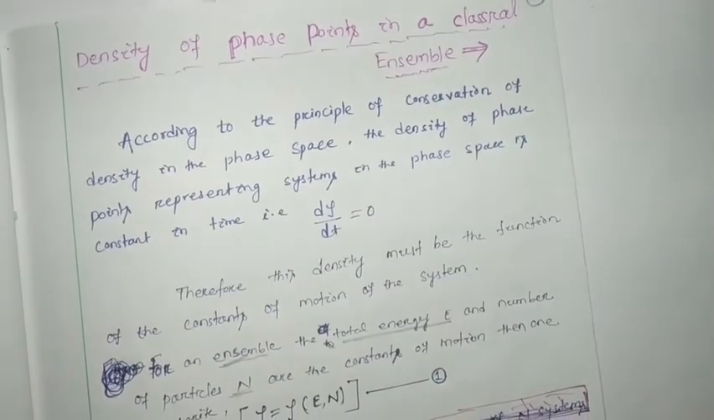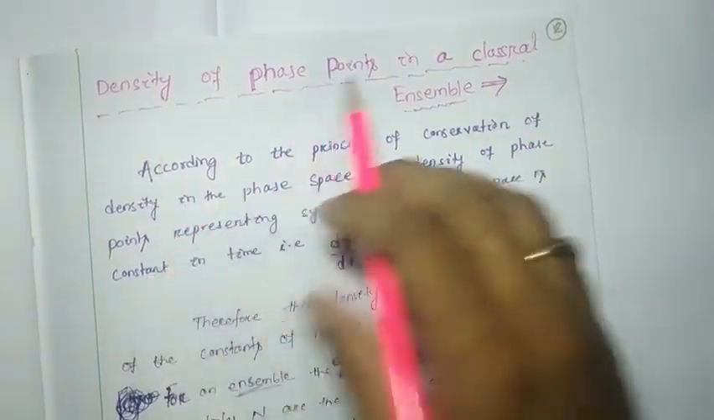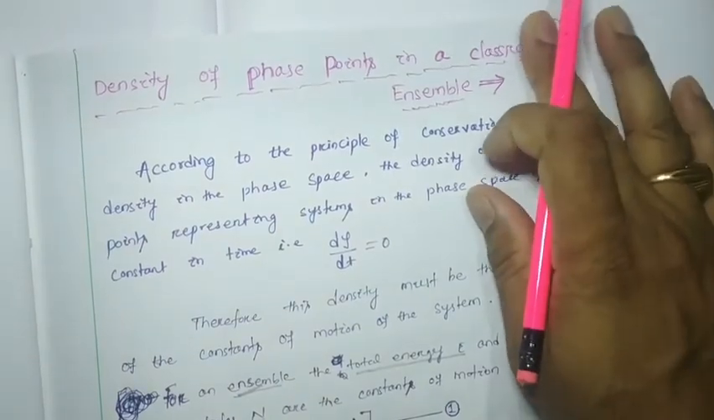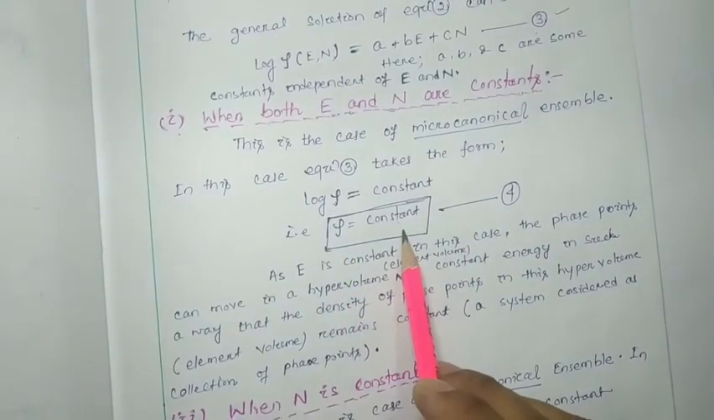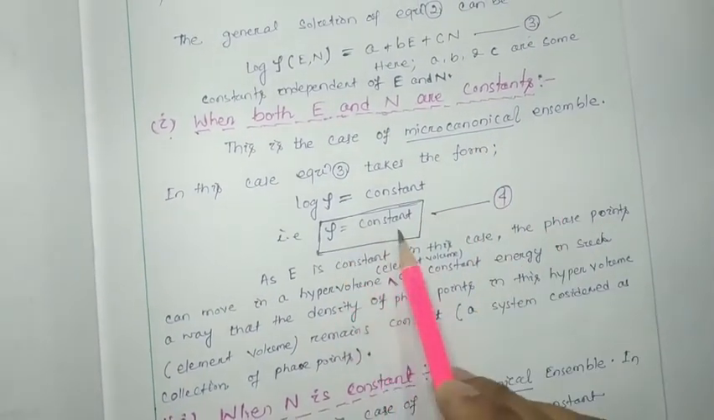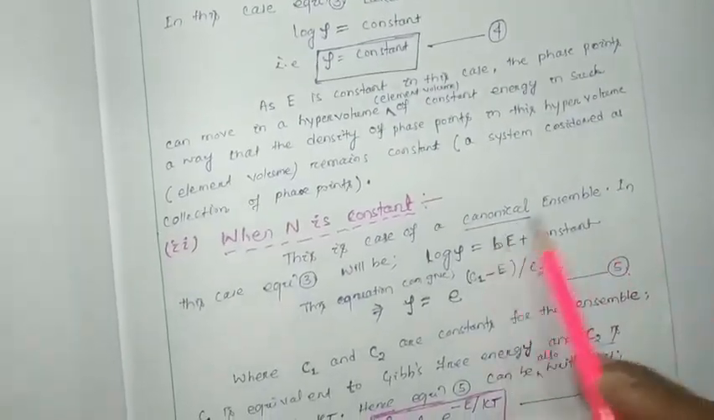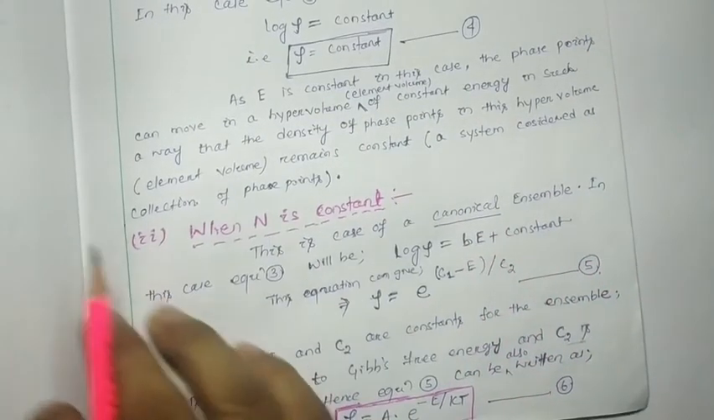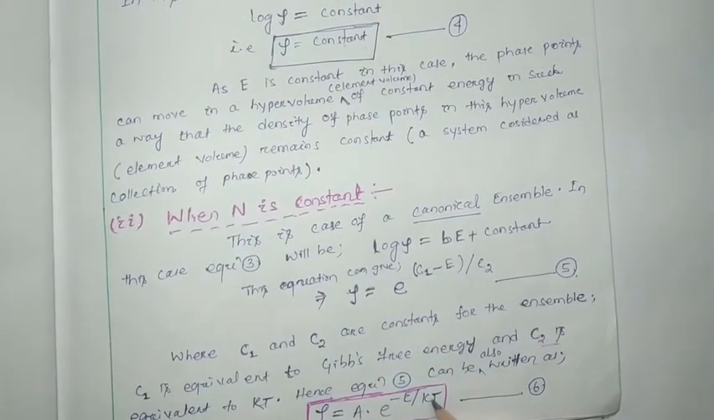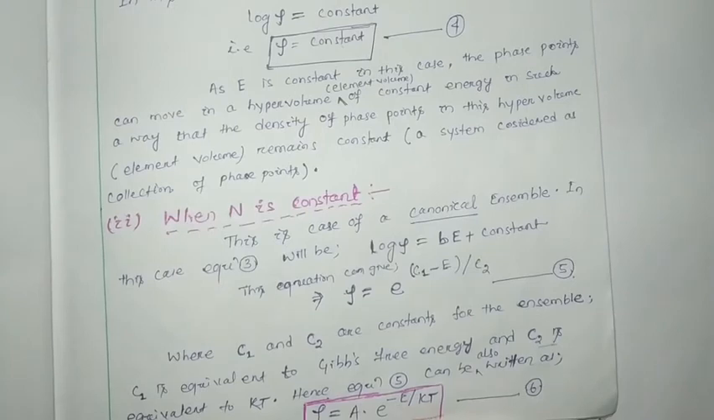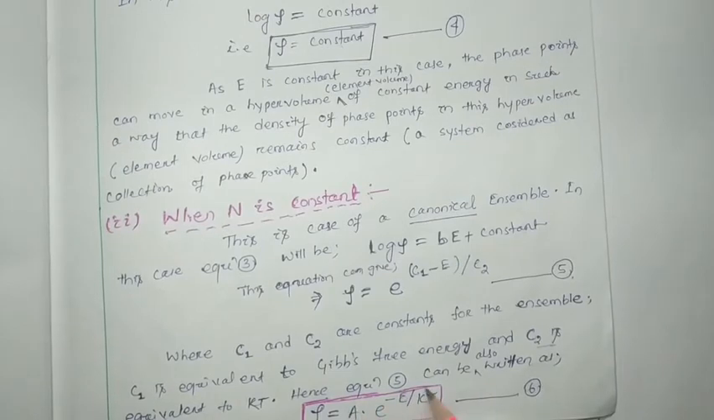So this is all about the derivation of density of phase points in different classical ensembles. In the microcanonical ensemble it is always constant, but in the case of the canonical ensemble it has to vary. Suppose for a particular temperature, and this is constant, here you can see that the probability density is going to decrease on the higher energy side. So when we increase E, this whole value is going to decrease, because e to the power minus E by KT is there.